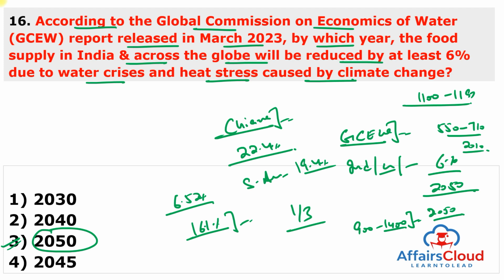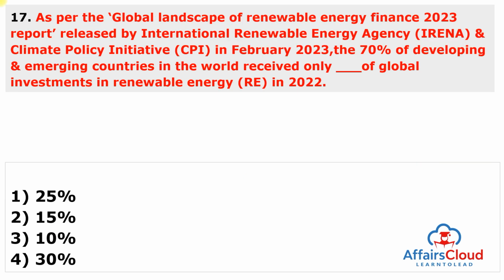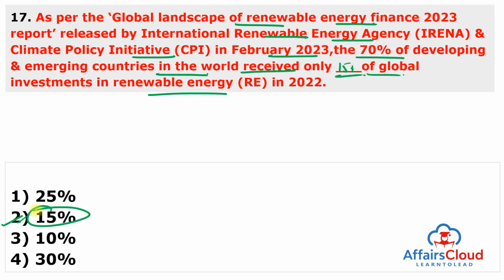Moving to next question. As per the Global Landscape of Renewable Energy Finance 2023 report released by the International Renewable Energy Agency and Climate Policy Initiative in February 2023, 70% of the developing and emerging countries in the world received only dash of the global investments in renewable energy in 2022, a total of 15% of the global investment. Answer of this question is second.